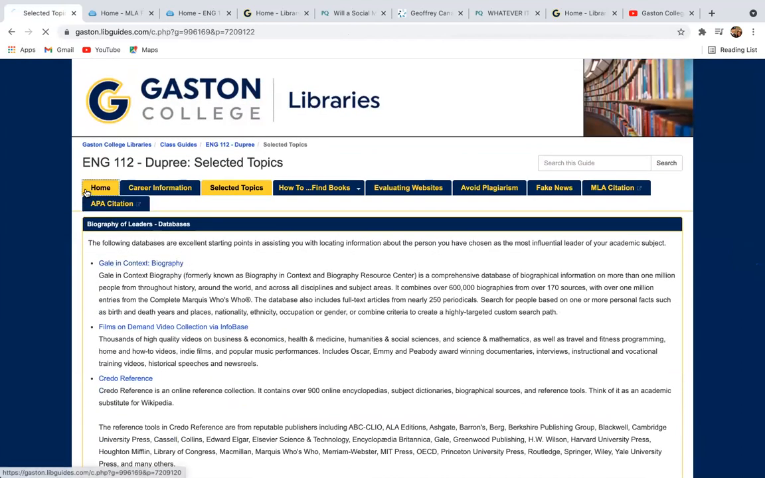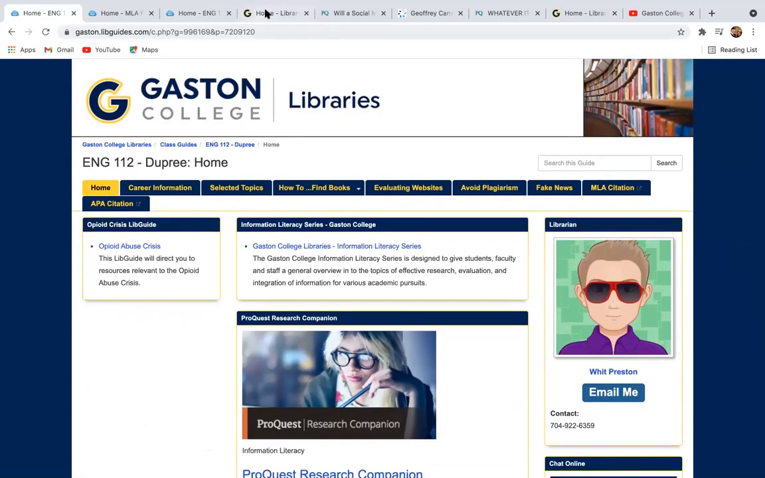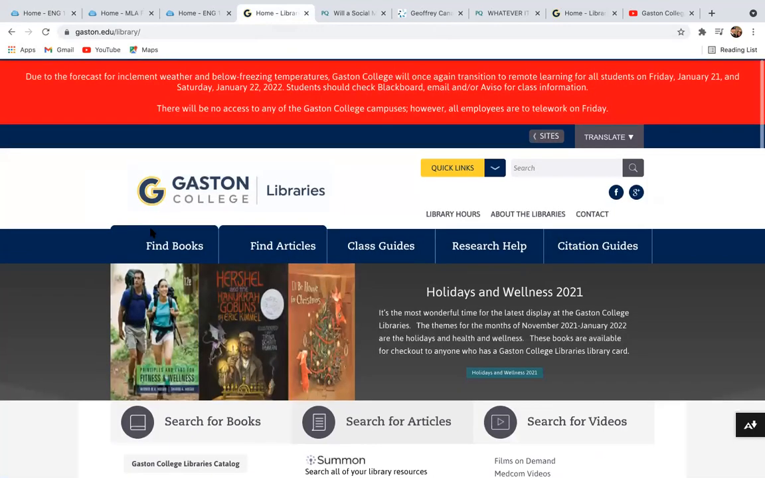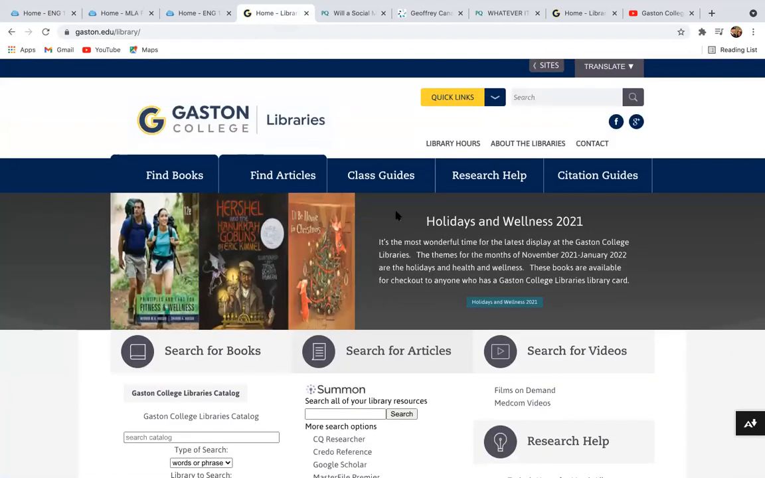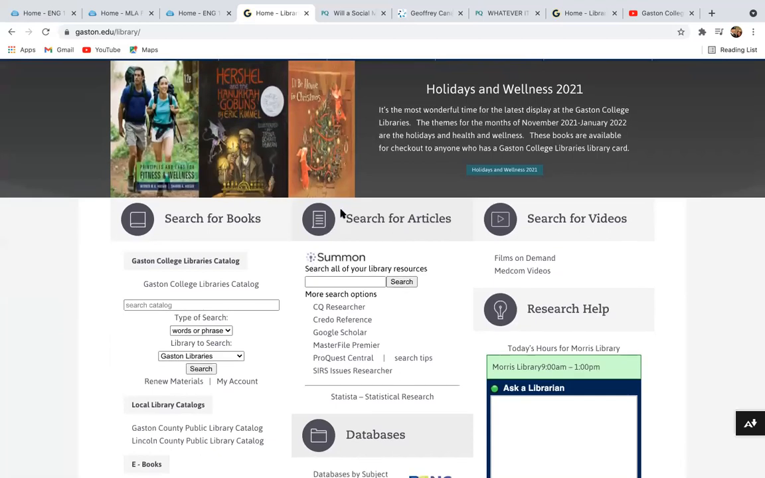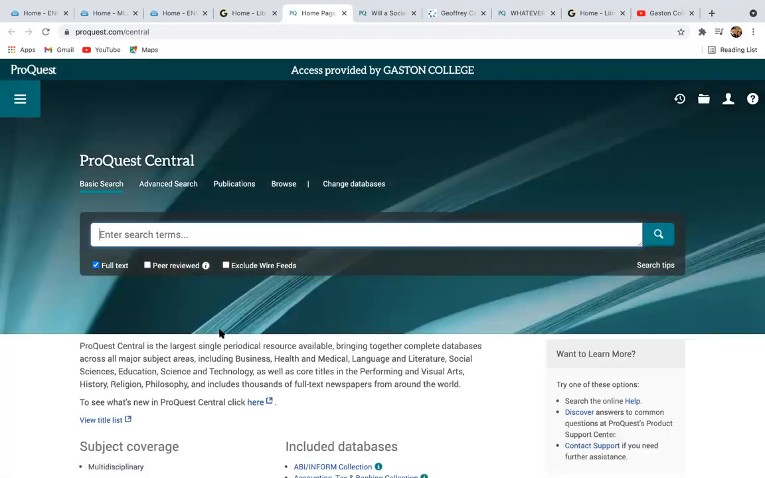But if you go back to the home page, I want to walk you through an example of how you would search if you were just here at the home page and you decided you wanted to look for some peer-reviewed articles. And then I'm going to show you a couple examples of things I've already found. So right here under search for articles, just as Calvin Craig mentioned, you're going to go right here under ProQuest Central. And I'm already logged in, so it should take me directly to the page.